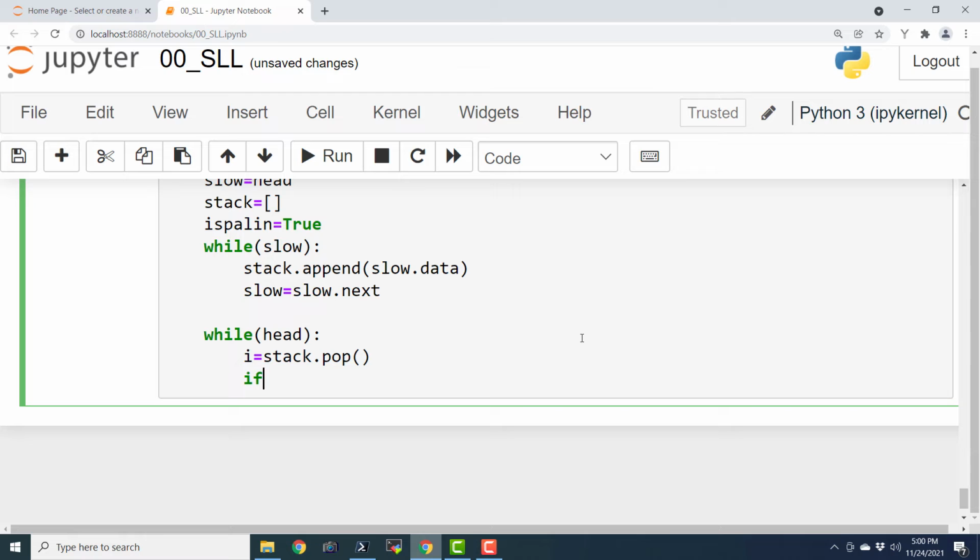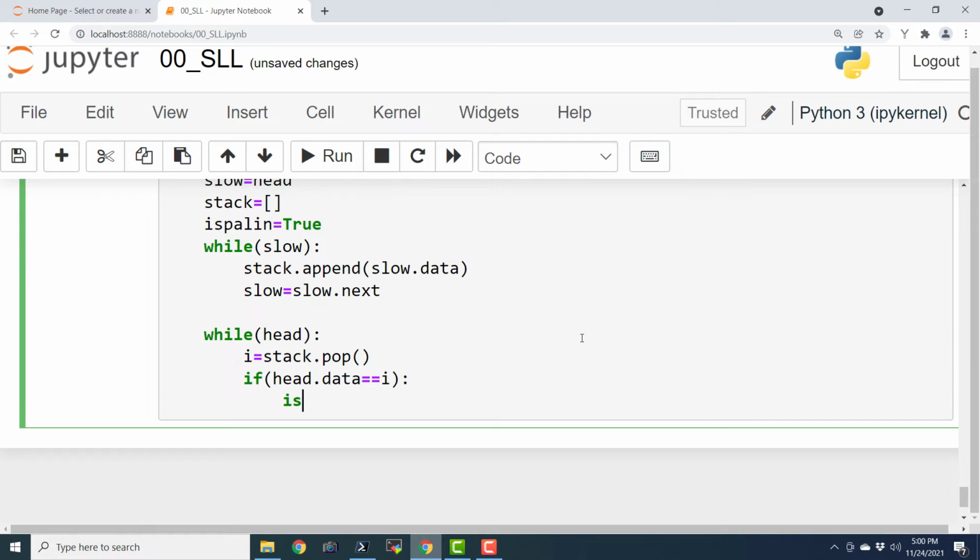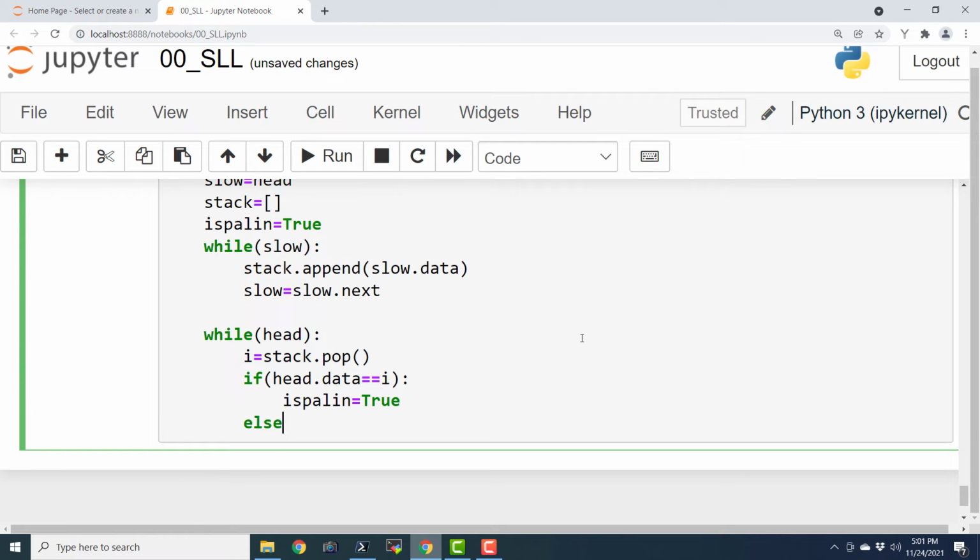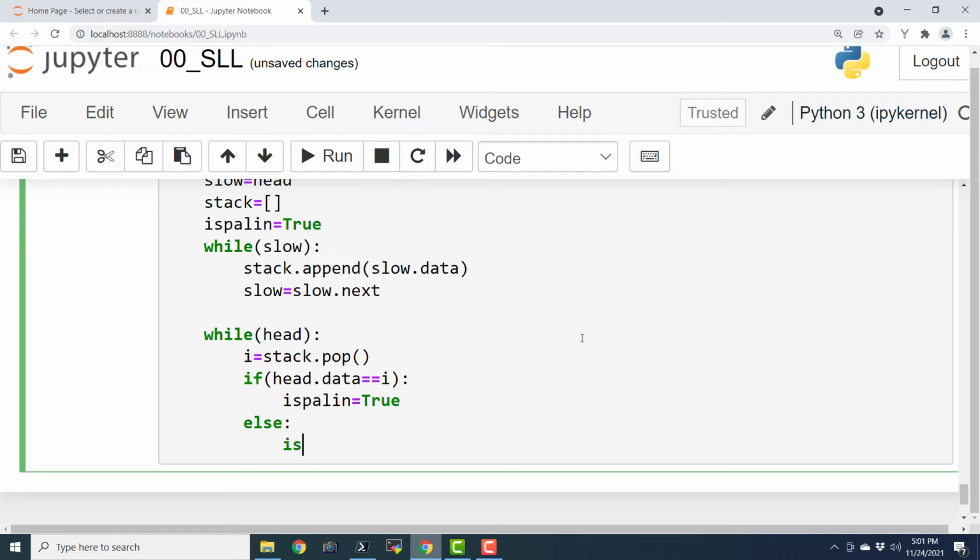If head dot data equals i, is palin equals True, else is palin equals False. And if I execute this, it will check for the head.